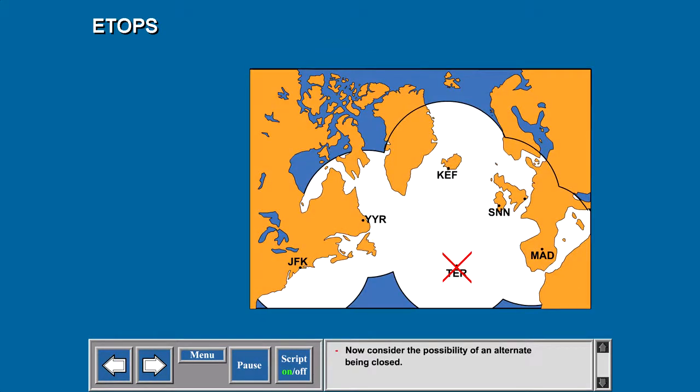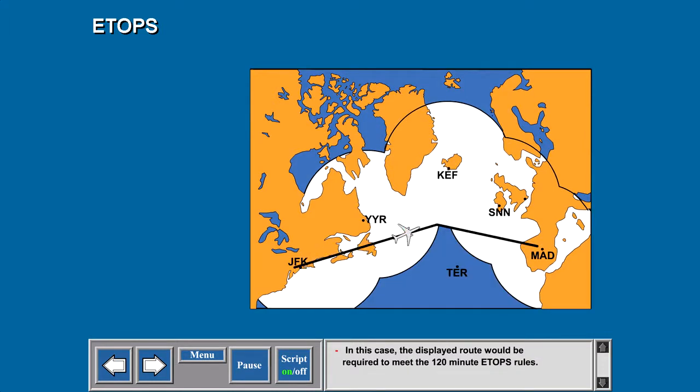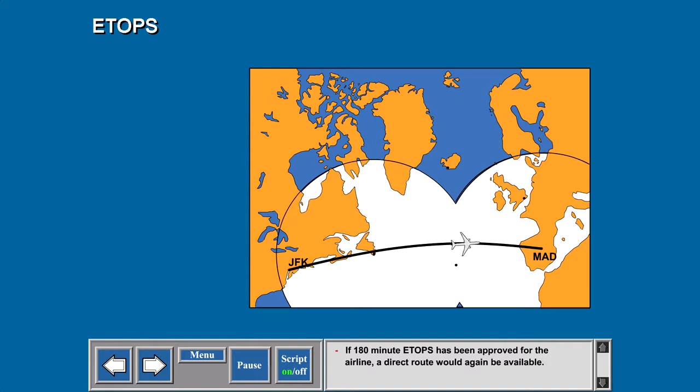Now consider the possibility of an alternate being closed. In this case, the displayed route would be required to meet the 120-minute Etops rules. If 180-minute Etops has been approved for the airline, a direct route would again be available.